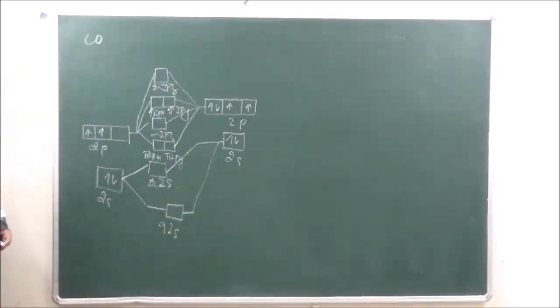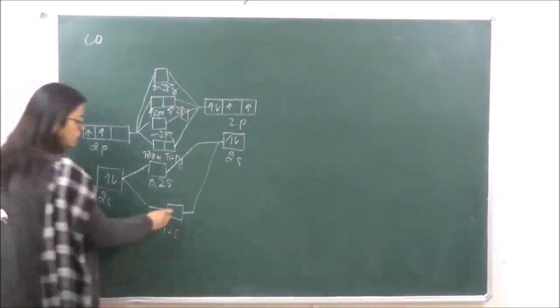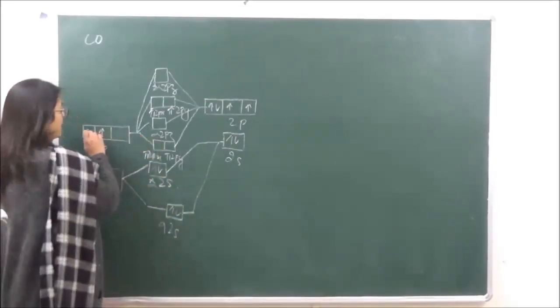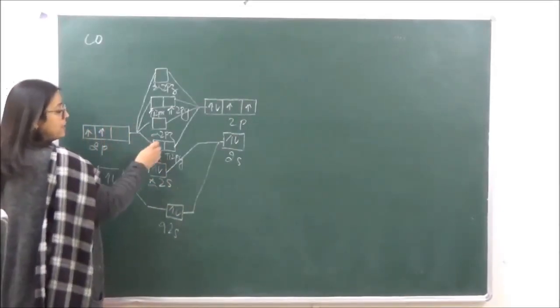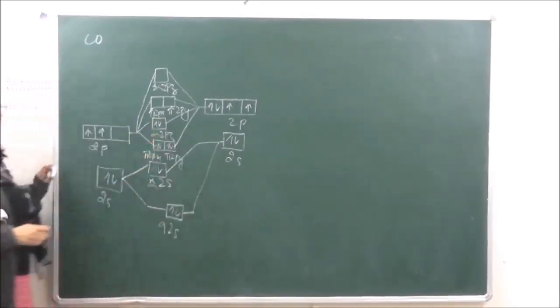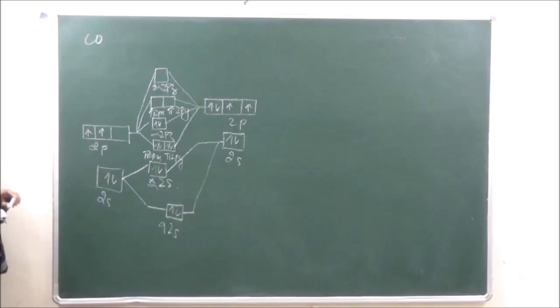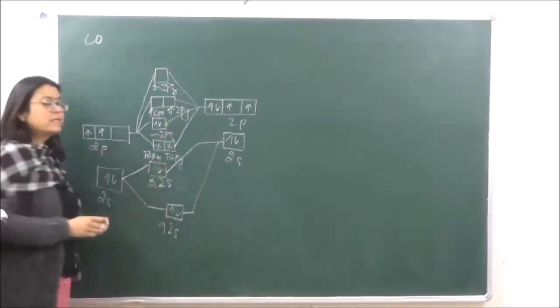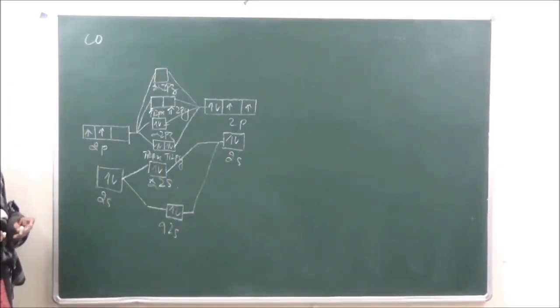So now when we have to fill up the electrons, 4 electrons will come here, 1, 2, 3 and 4, and here we have to fill 1, 2, 3, 4, 5 and 6, right? Now when you're looking at the highest occupied molecular orbital over here, that is going to be sigma 2pz, right?